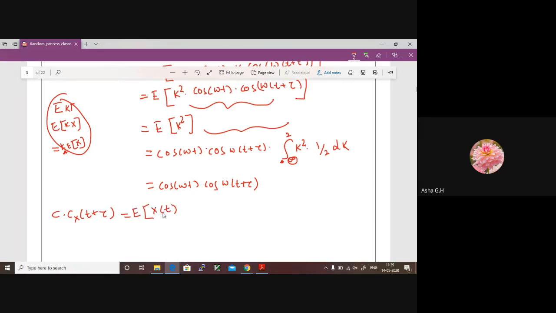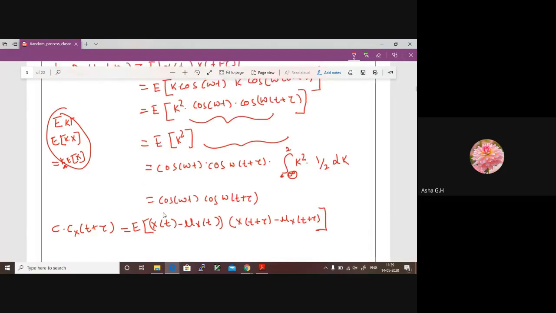Expectation of x of t minus mu x of t, into x of t plus tau minus mu x of t plus tau. First you finish this part.